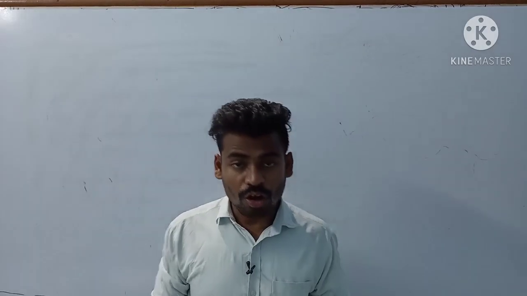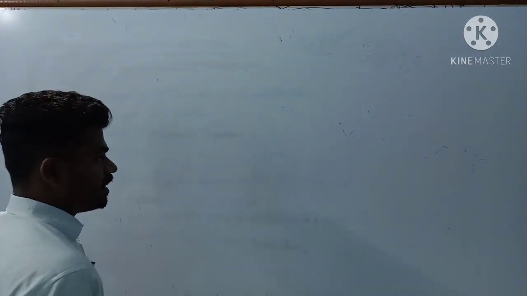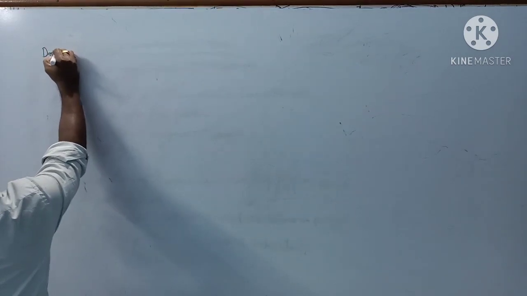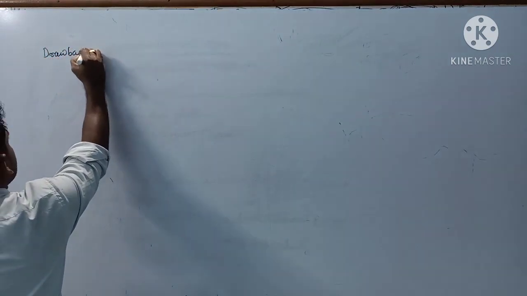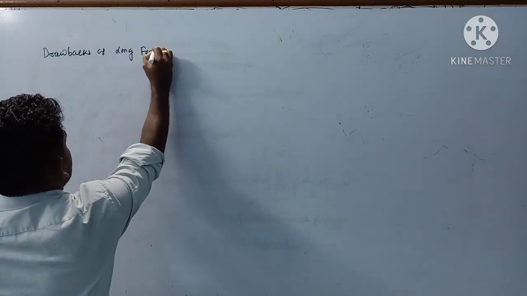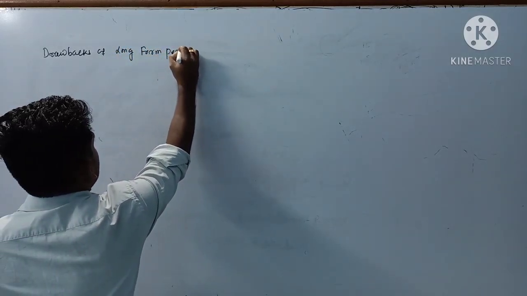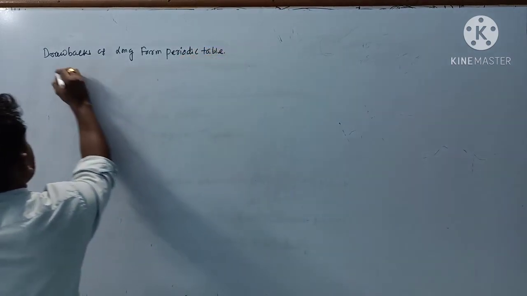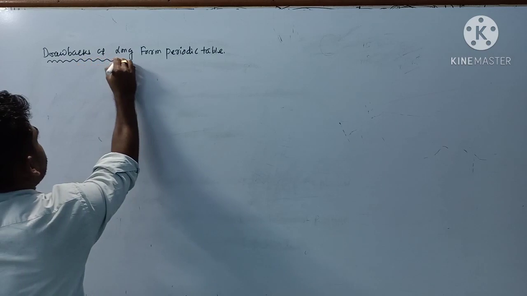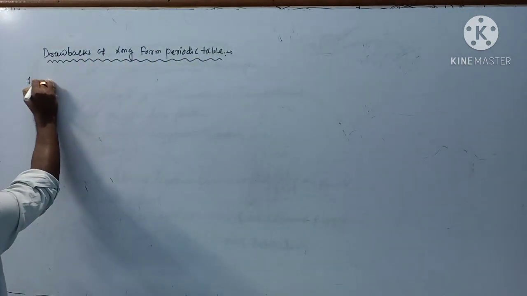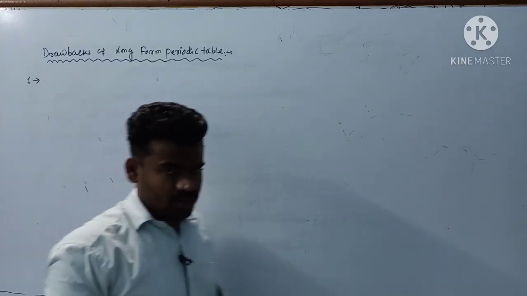Next we will discuss the drawbacks of the long form periodic table or modern periodic table. It also has some major drawbacks. Just focus on it. Drawbacks of the long form periodic table. Again, the position of hydrogen was not specific.